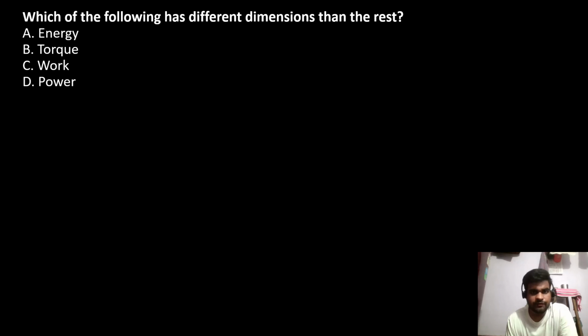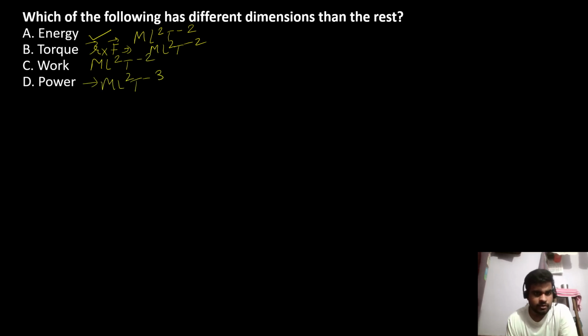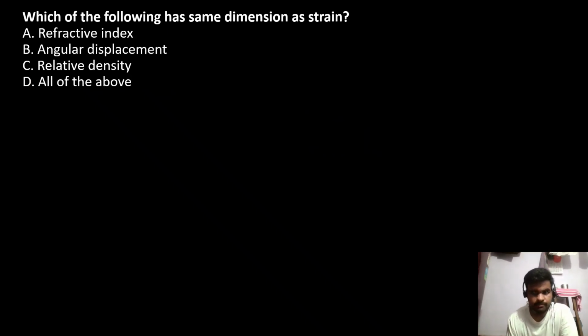Which of the following has different dimensions than the rest? Energy is ml square t raised to minus 2. Torque is r cross f, which will give ml square t raised to minus 2. Work done also has the same dimension. Power has the dimension ml square t raised to minus 3. This is different. So answer to this question is option D.